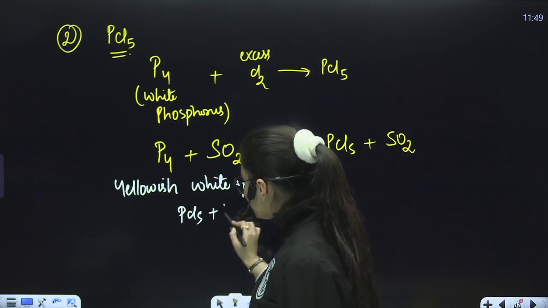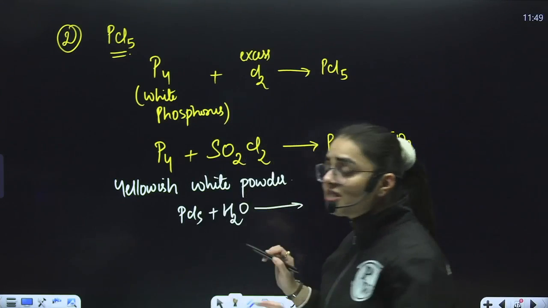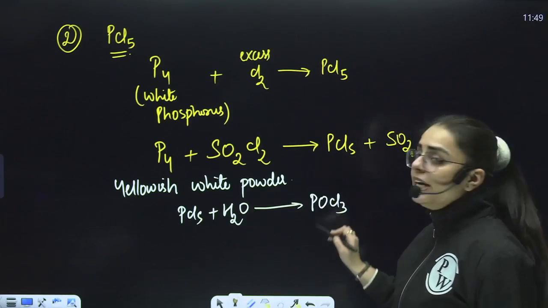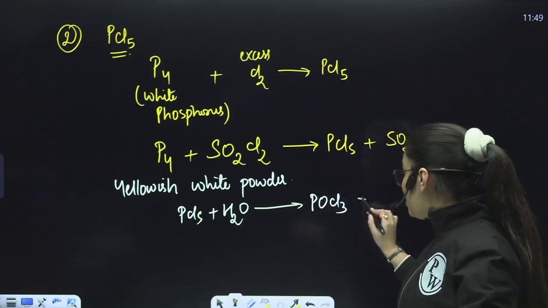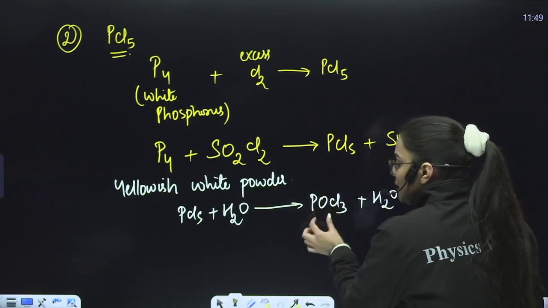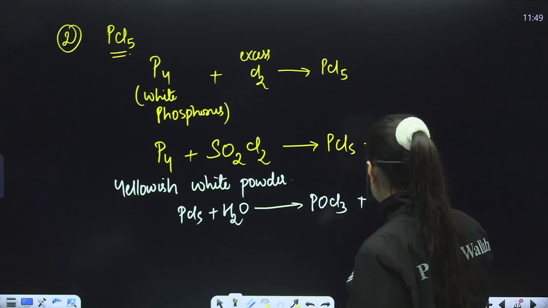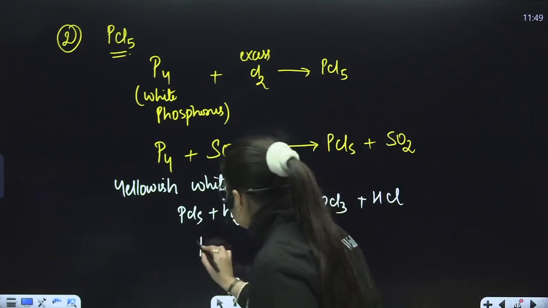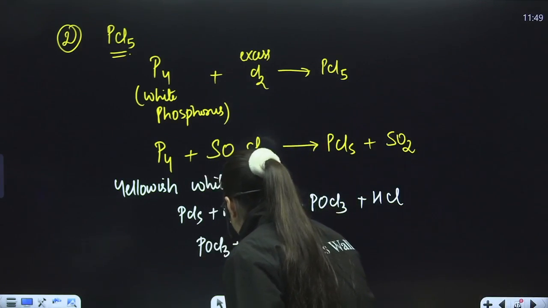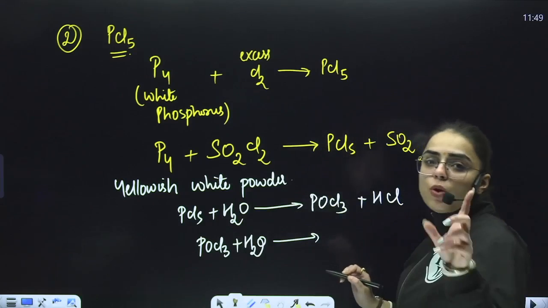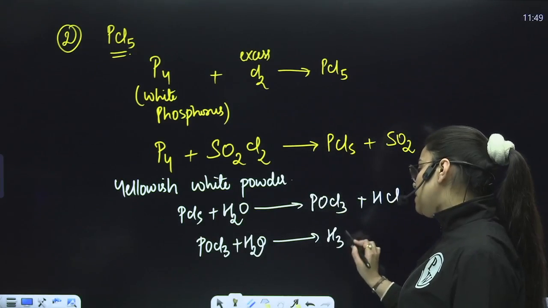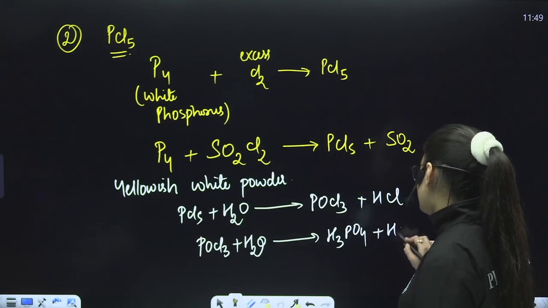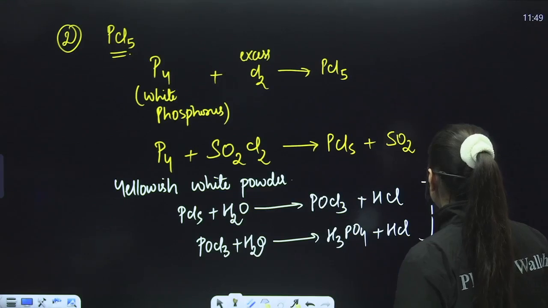When PCl5, students, reacts with water, what shall it produce? In the previous case, it produced H3PO3. But over here, it will produce POCl3 with HCl. Now, it is a two-step reaction. Here you see POCl3 being produced. Now, this POCl3 will further hydrolyze. This POCl3 will further react with water. It will produce H3PO4. This is the two-step reaction that you need to remember over here. In the previous case, it was a one-step reaction, but in this case, it is two-step.